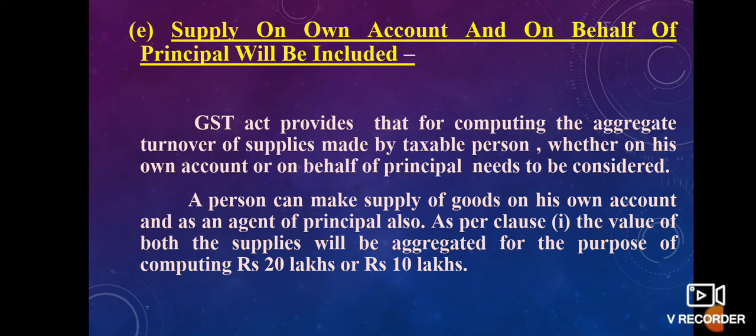Supply on account and on behalf of principal will be included. GST Act provides that for computing the aggregate turnover, supplies made by the taxable person, whether on his own account or on behalf of principal, need to be considered. Both are included under aggregate turnover. A person can make a supply of goods on his own account and as an agent of principal also. As per clause 1, the value of both the supplies will be aggregated for the purpose of computing rupees 20 lakhs or rupees 10 lakhs.